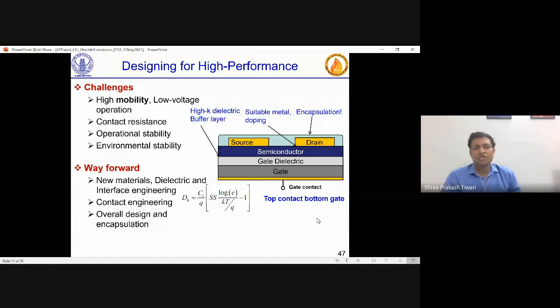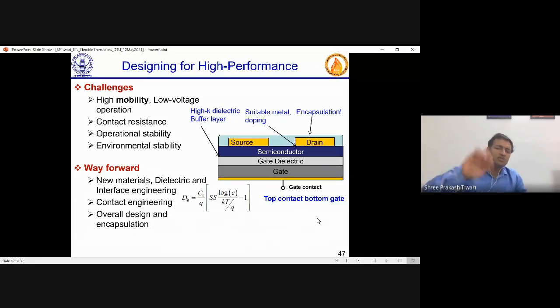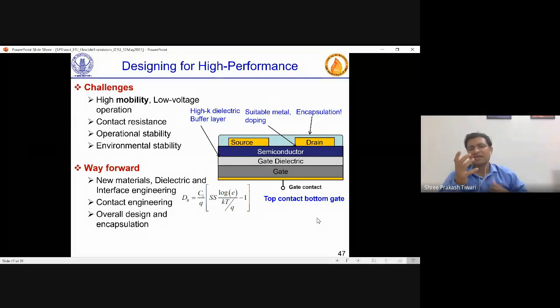So obviously you want to have new electron and hole transport materials which have higher, better transport properties. And then you have dielectric and interface engineering. Now what is dielectric and interface engineering? There are certain parameters called density of interface traps. Now when you make the devices and you characterize them, there is something called subthreshold slope or subthreshold swing. That gives you a first-hand idea of what is DIT.